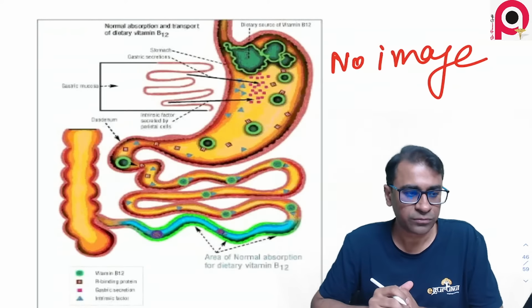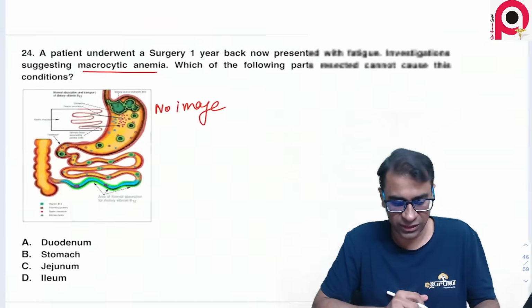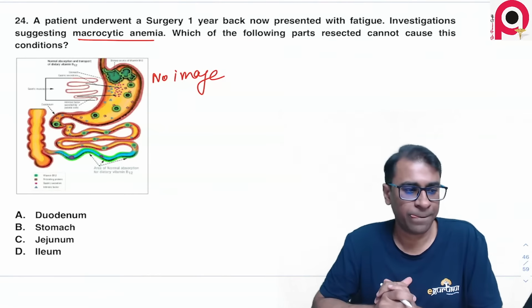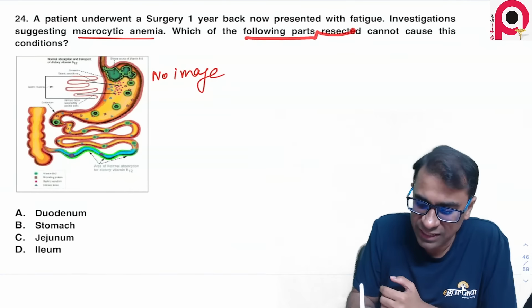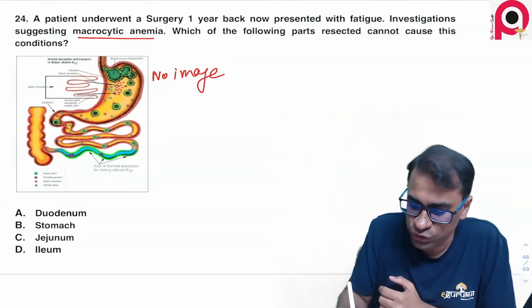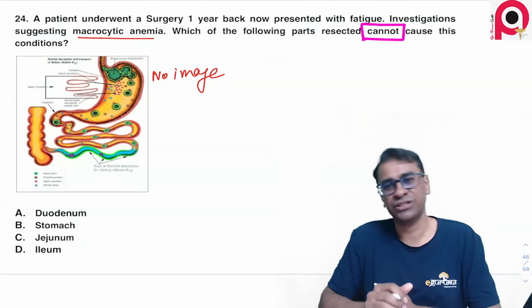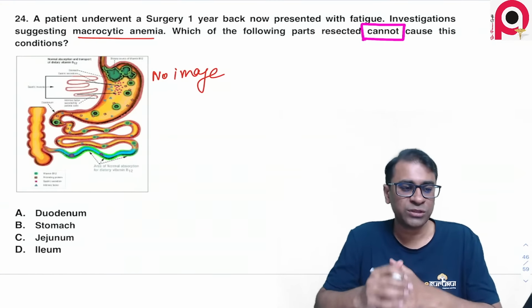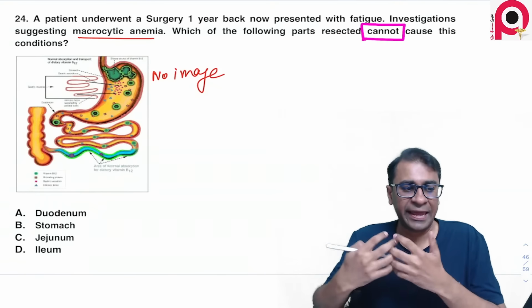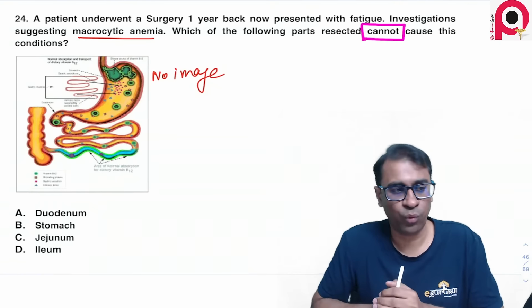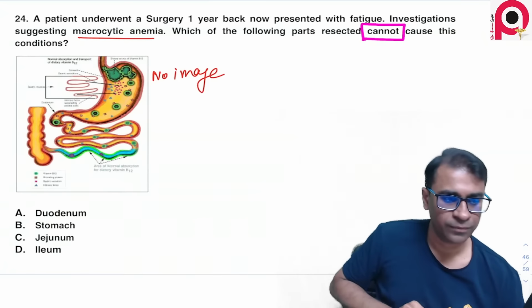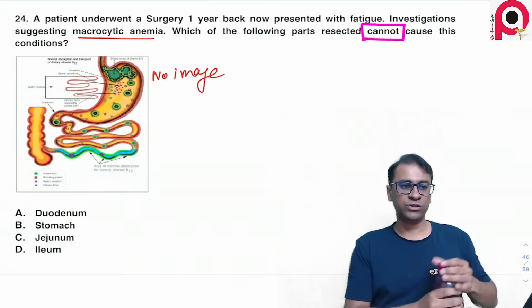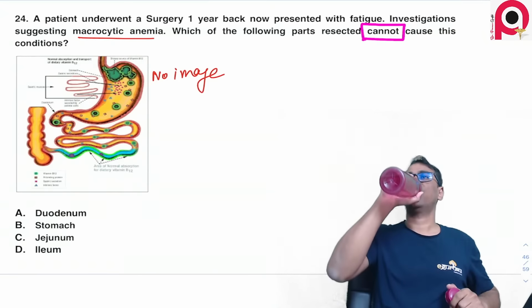So what do you think is the answer here? The question asked which part, if rejected, cannot cause this condition. What have you marked in this question? The question was, cannot cause this condition.